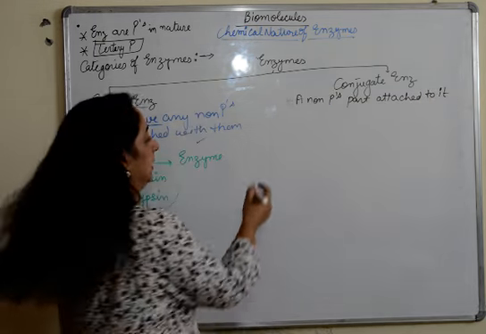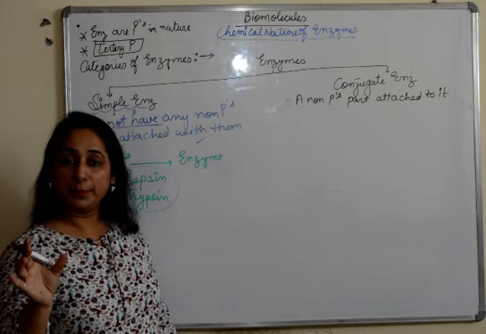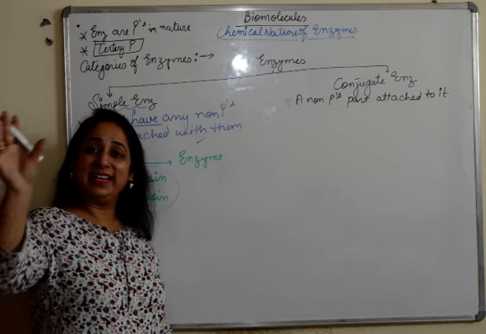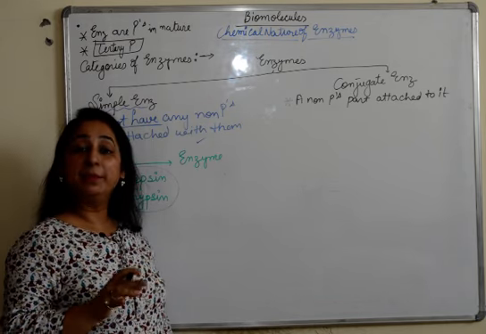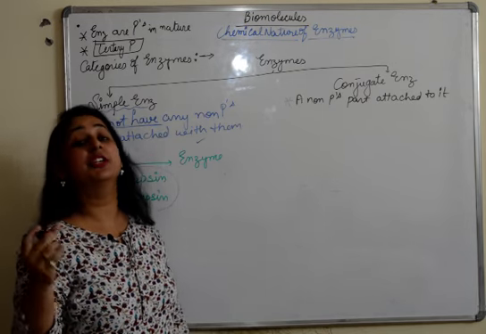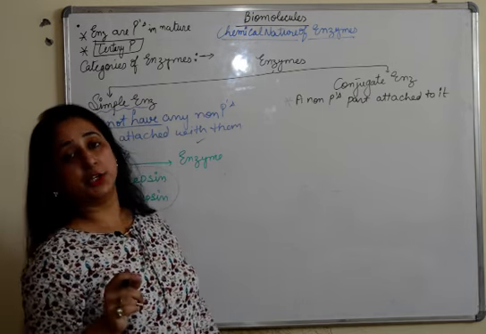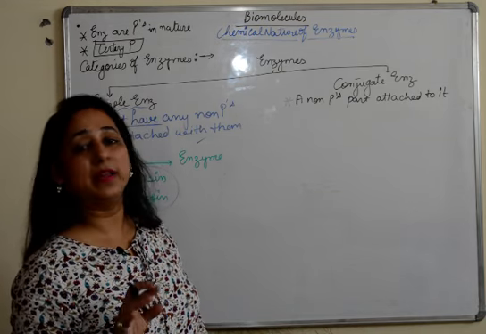That means there will be a protein part, there will be a non-protein part which is attached to it, and finally an enzyme will be formed. So every conjugate enzyme needs to have that non-protein part to become functional. It is non-functional without that non-protein part. Having it is very, very important.